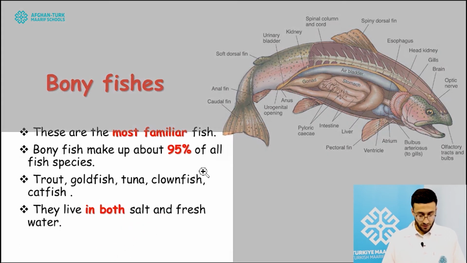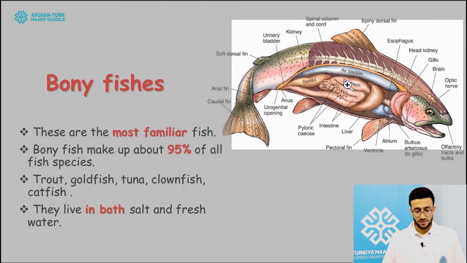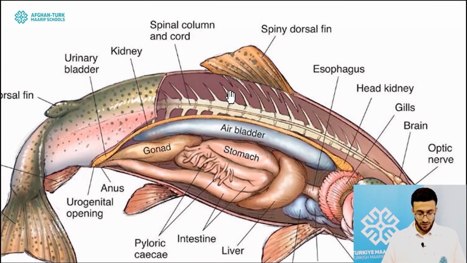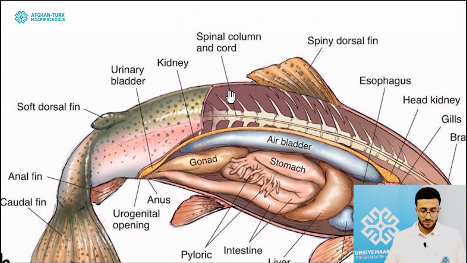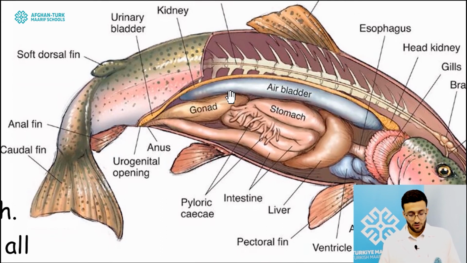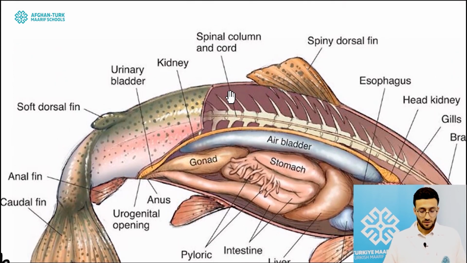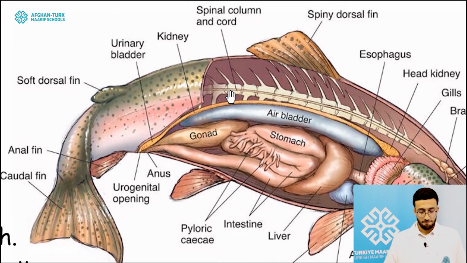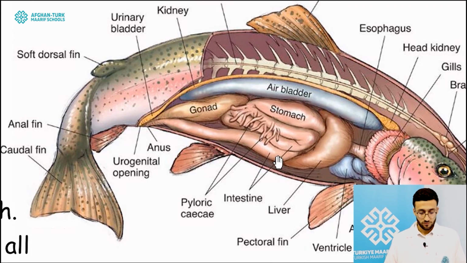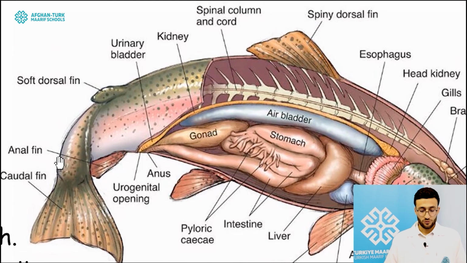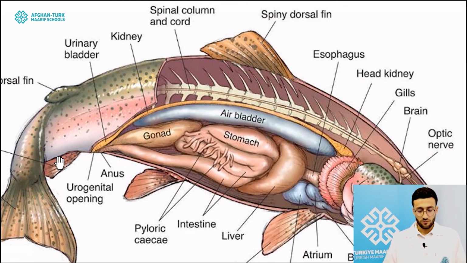About their morphological structures, their body is surrounded with scales, and inside you can find the internal regions, but outside you can find the spiny dorsal fin, two other fins, and the tail that helps the animal swim pretty well inside the water.